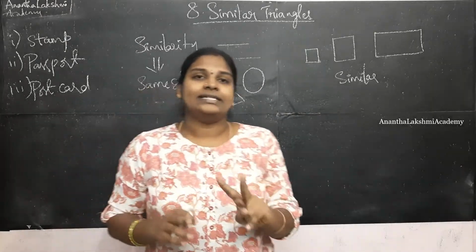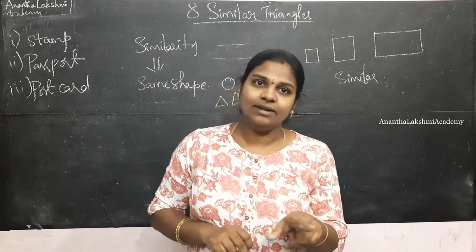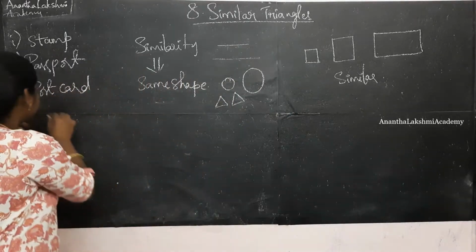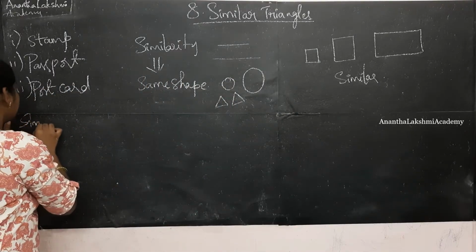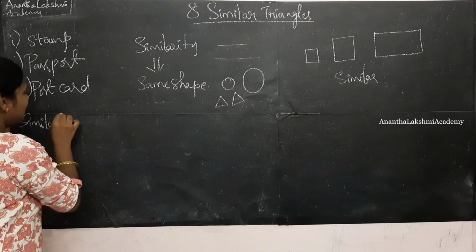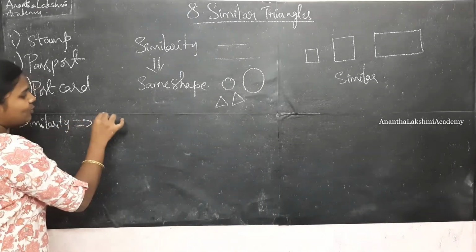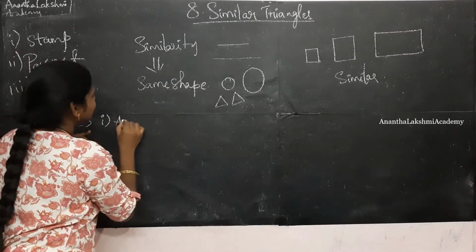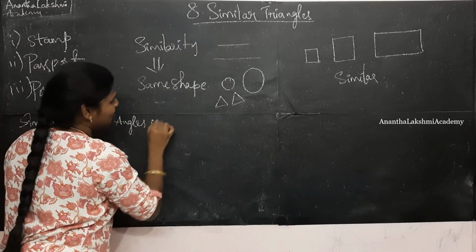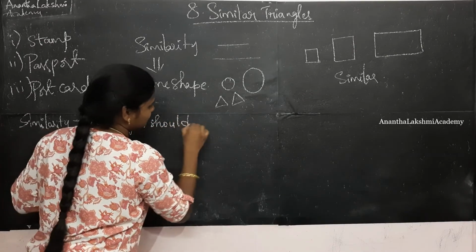So two polygons are said to be similar when, what is the property? First property it has is angles should be equal.